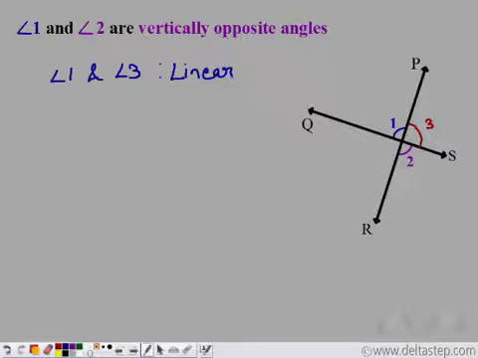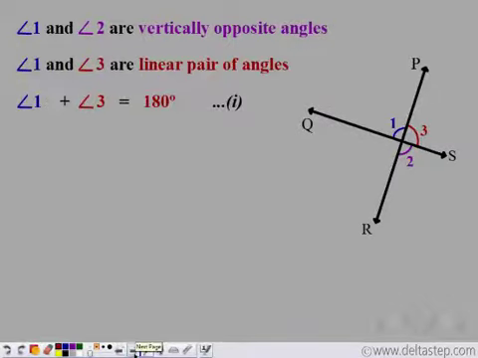So, they form a linear pair. And what do we know about linear pair of angles? We know that the sum of linear pair of angles is equal to 180 degrees. So, angle 1 plus angle 3 is equal to 180 degrees. This is what we have. Let's call it equation 1.